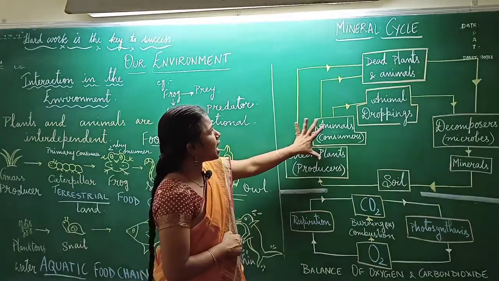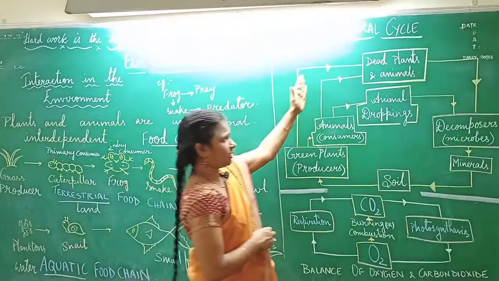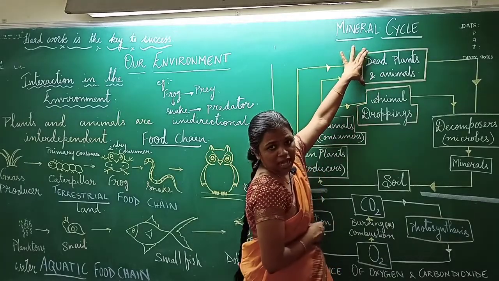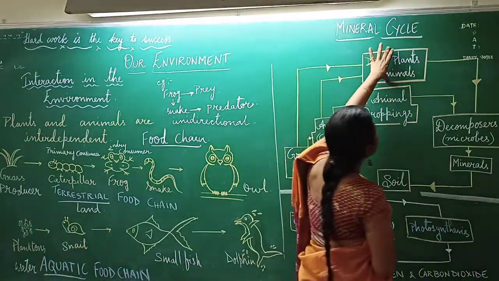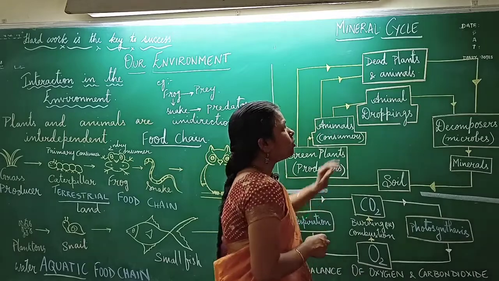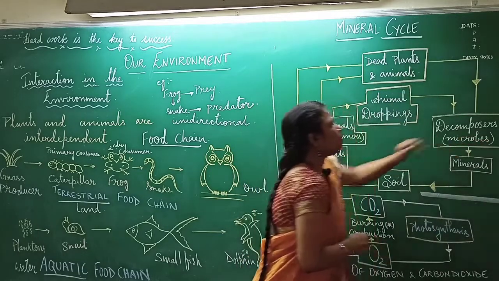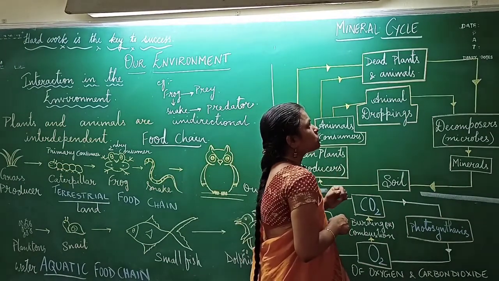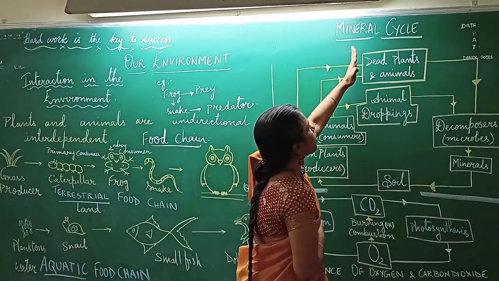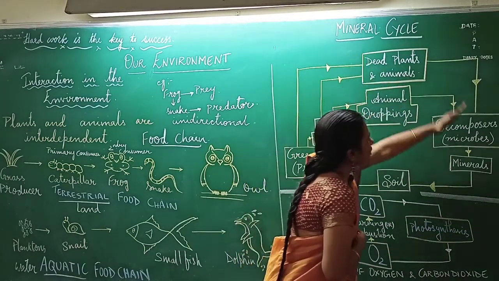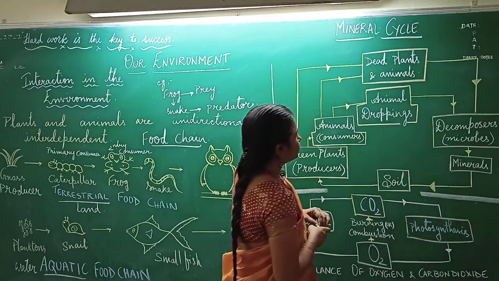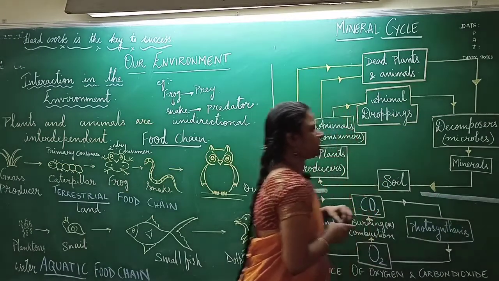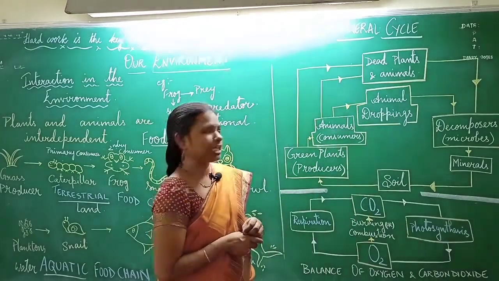Now if these plants and animals die, the minerals present in them are released as the dead plants and animals are decomposed by microbes like fungi and bacteria. The complex organic materials are broken down into simple materials by the decomposers.